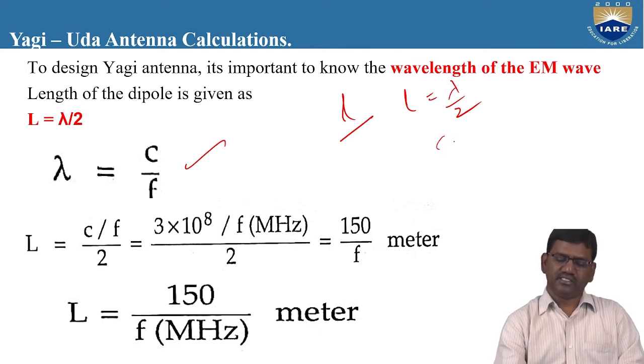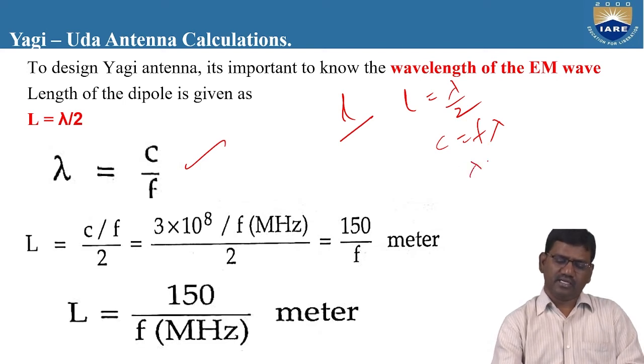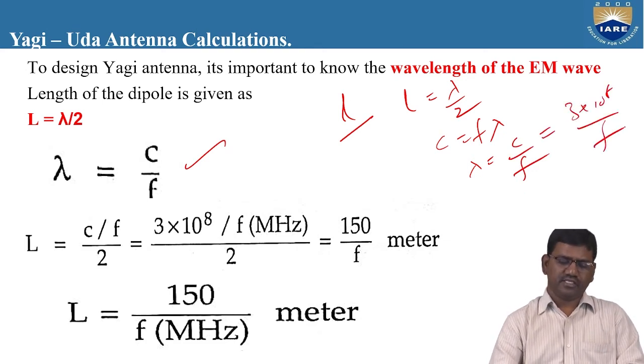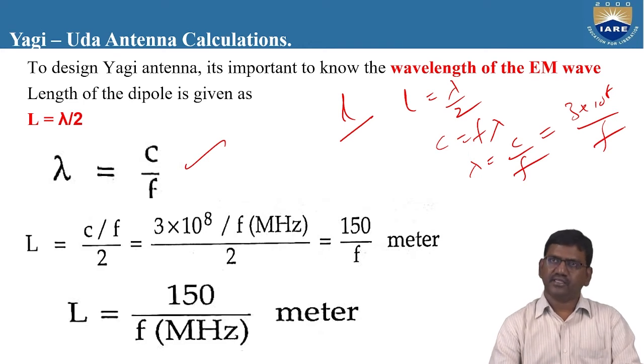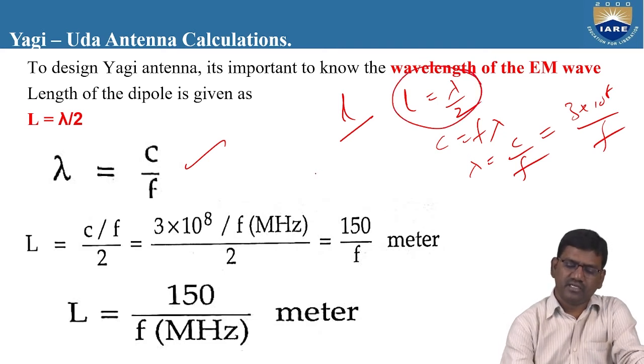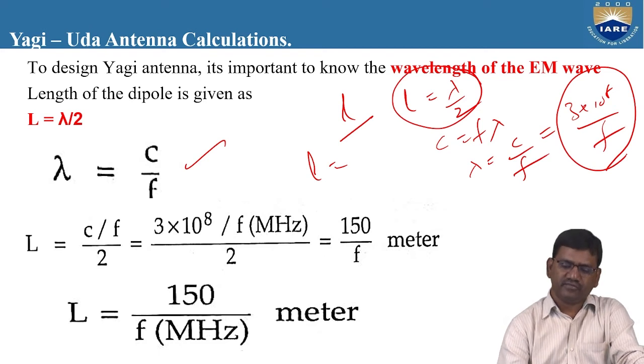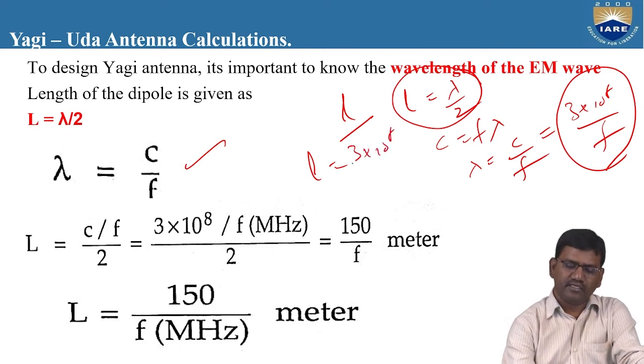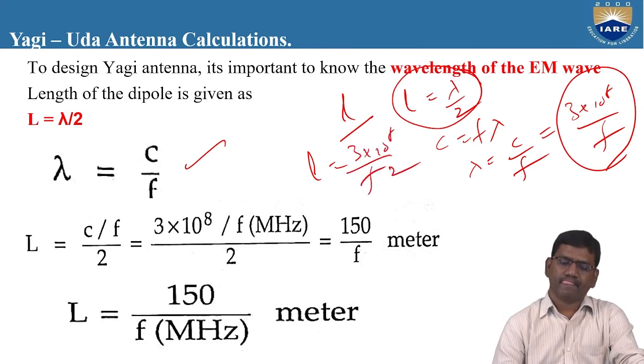And what is lambda? We know that C is equal to F lambda, and lambda is equal to C by F, which is equal to 3 into 10 power 8 by F. This is the value of lambda. If we want to find the length of the half wave dipole antenna, length L is equal to lambda by 2, which is 3 into 10 power 8 by F by 2.